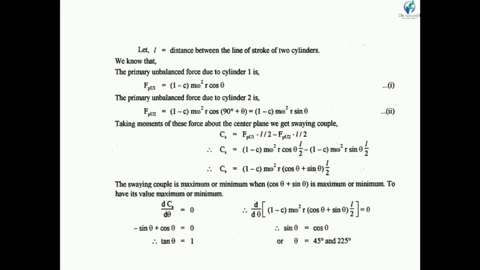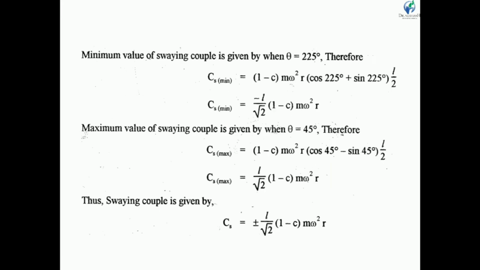Now we know that the value of tan theta becomes 1 at 45 degrees and 225 degrees. So theta is equal to 45 degrees and 225 degrees. If we put 45 degrees, then we get the maximum swaying couple, and if we put the value of theta in this equation as 225 degrees, then we get the minimum swaying couple.